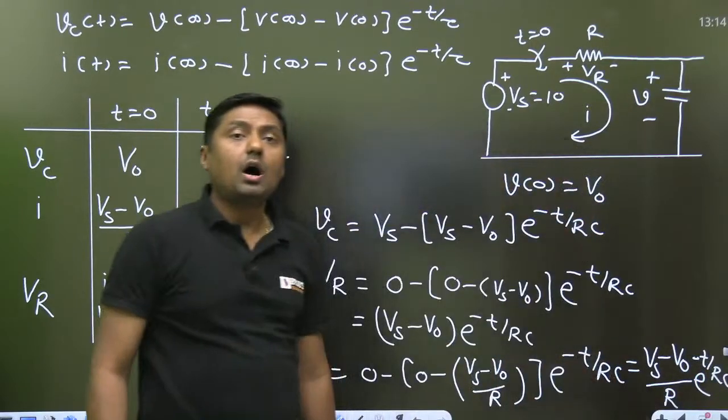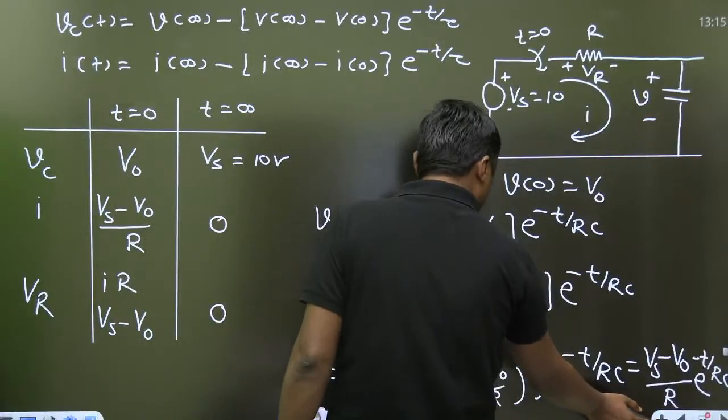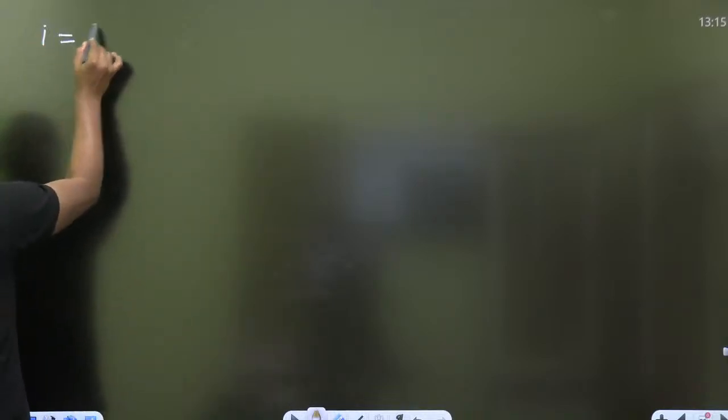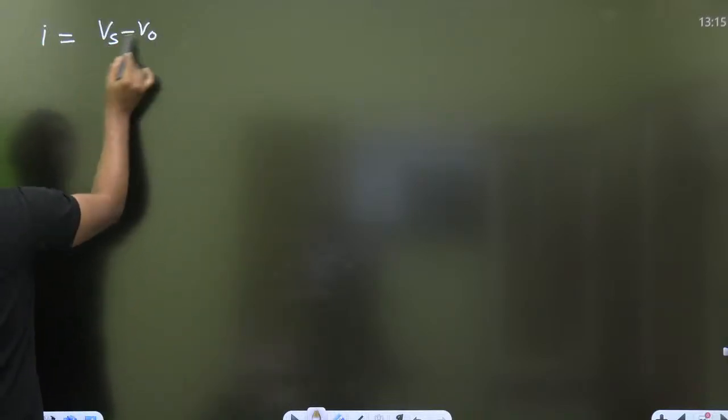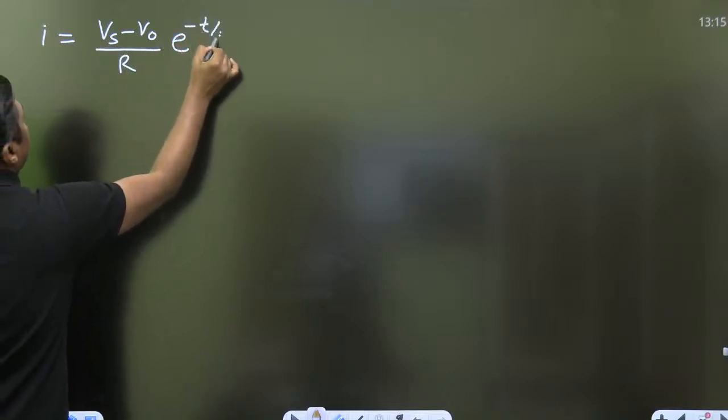Yes, I will write on the second page. That is the current through the capacitor. Always remember, this is the initial value times e raised to power minus t by RC.